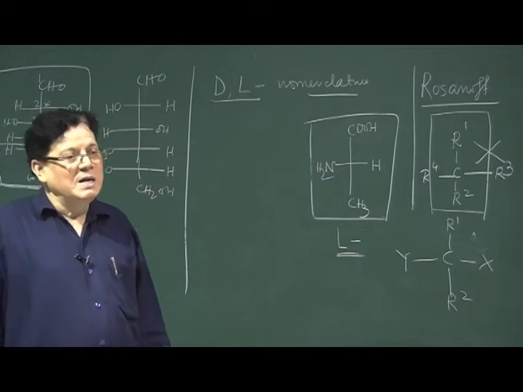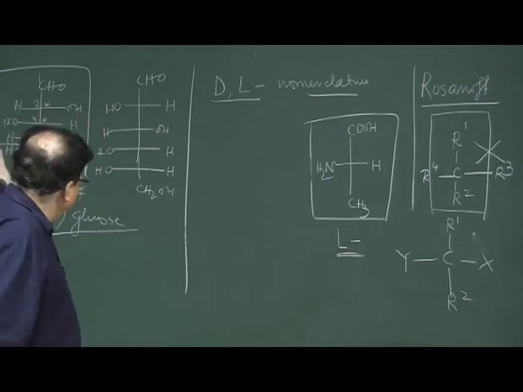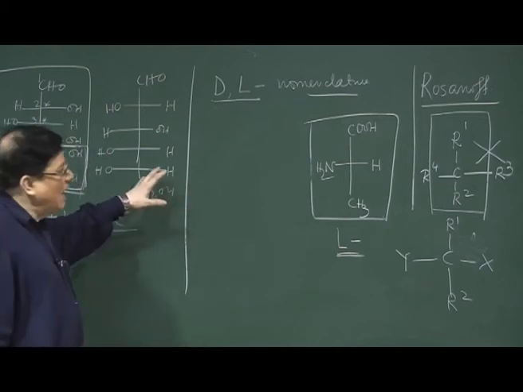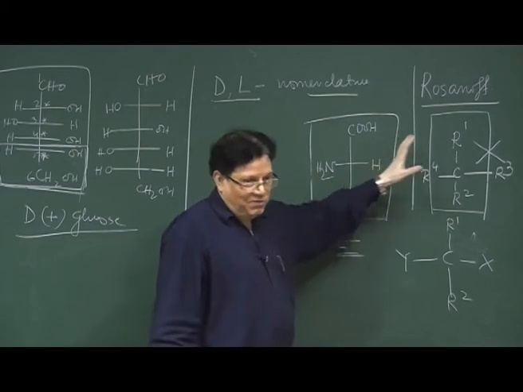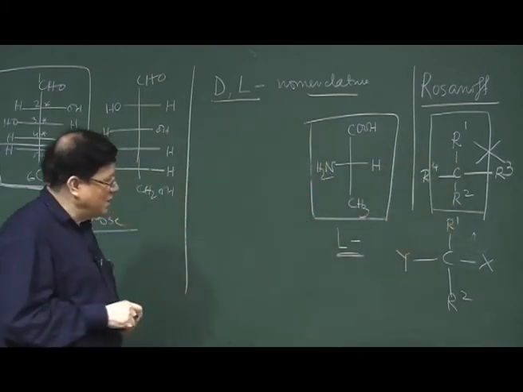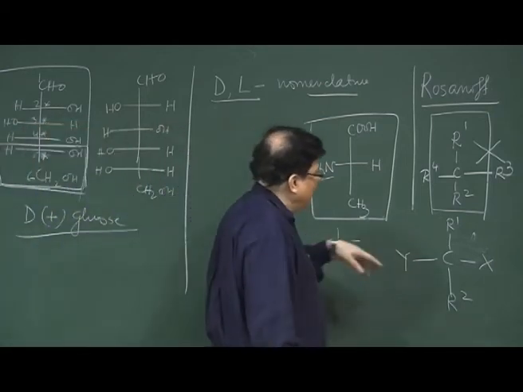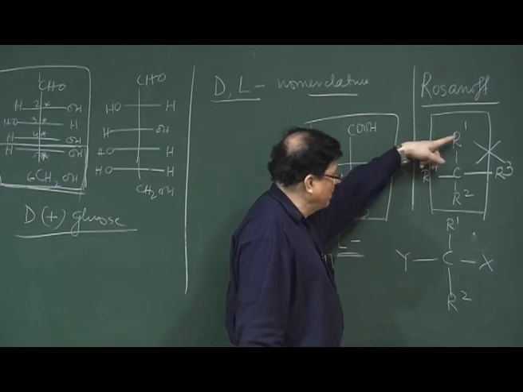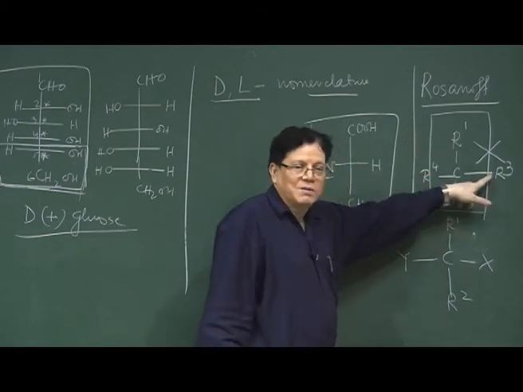Okay. So, DL nomenclature system is not universal, it has a historical story, and then Rozanov tried to extend it further to name the absolute configuration of compounds. Again I tell you, it is applicable for compounds which have got R1, R2, X and hydrogen.